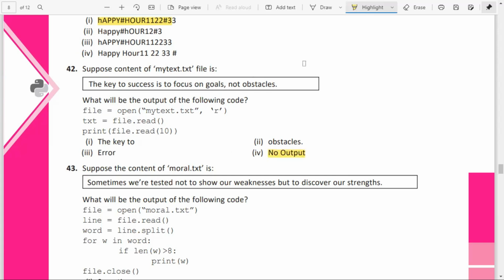Why? Because you have opened this file, and using the first method, file.read will read the entire string and store it in txt, isn't it? Now the cursor will be over here. Where will your cursor be right now? Your cursor will be right here at the end. And again from there you are asking to read file.read of 10. So what will it give? Nothing. You don't have anything to display, so you will have no output.